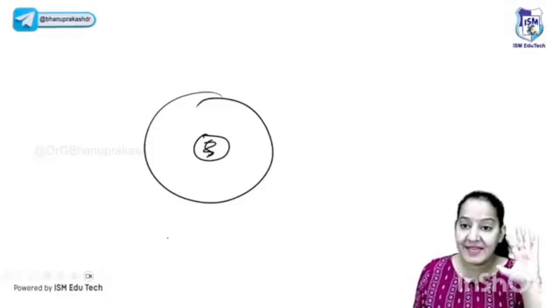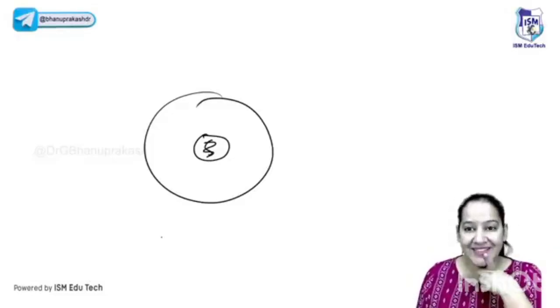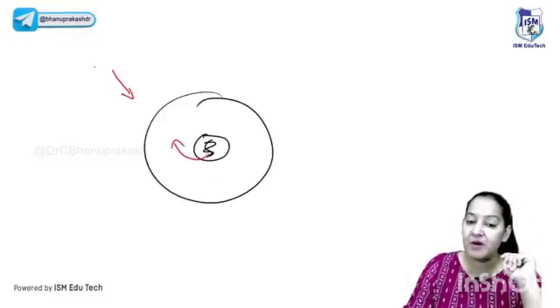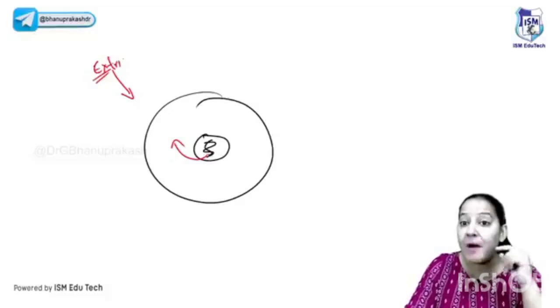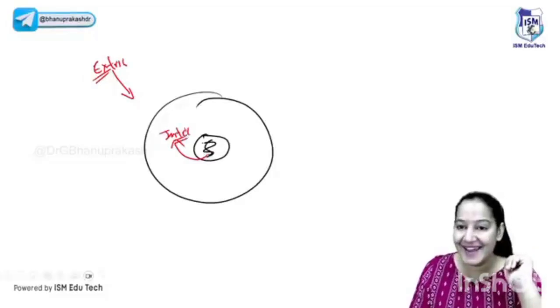As I told you, the cell is receiving a signal to commit suicide. From where is the signal coming? Can you tell me? The signal can come from the outside or the signal can come from the inside. If the signal is coming from outside, it is known as the extrinsic pathway. Extrinsic means outside. And if the signal is coming from inside, it is known as the intrinsic pathway. Intrinsic means inside. Say yes. Okay, so this is the meaning.